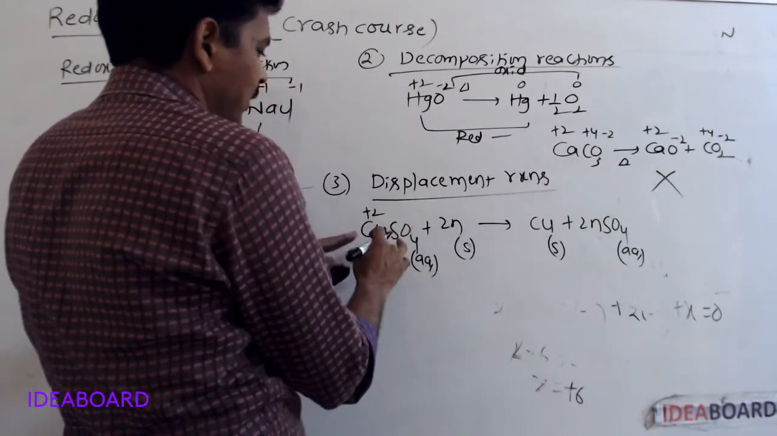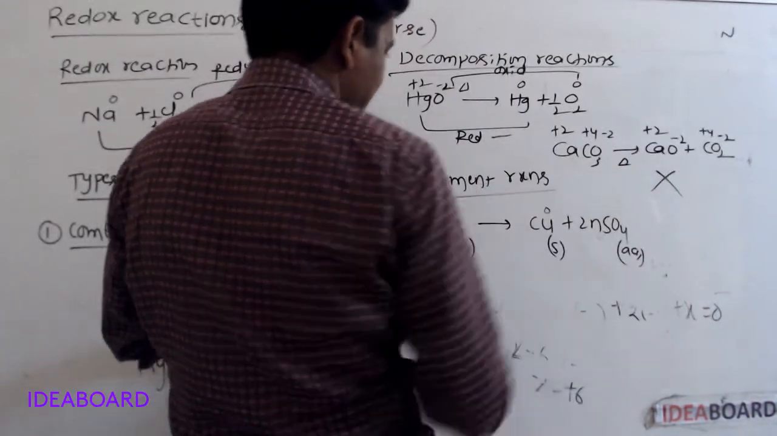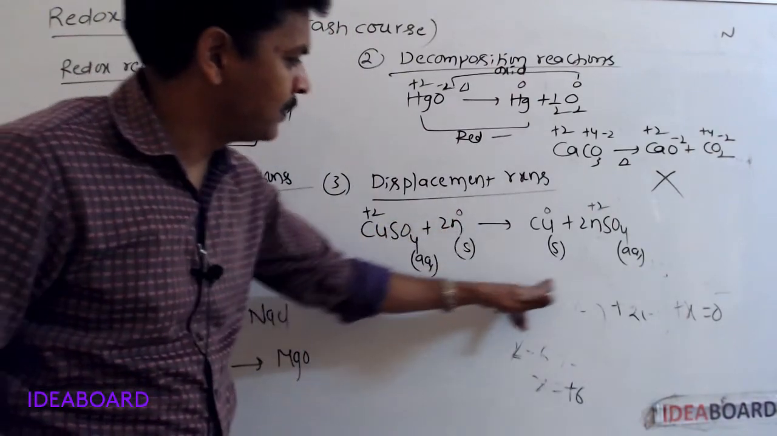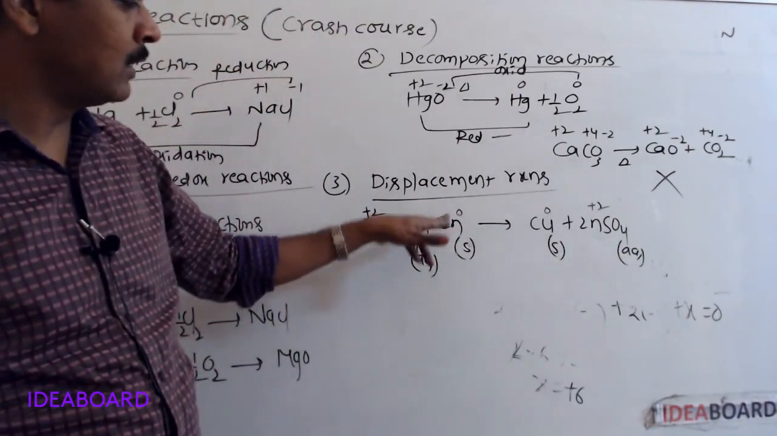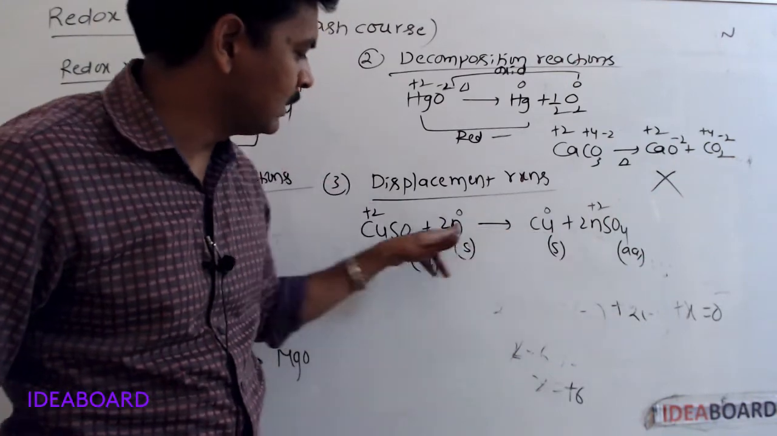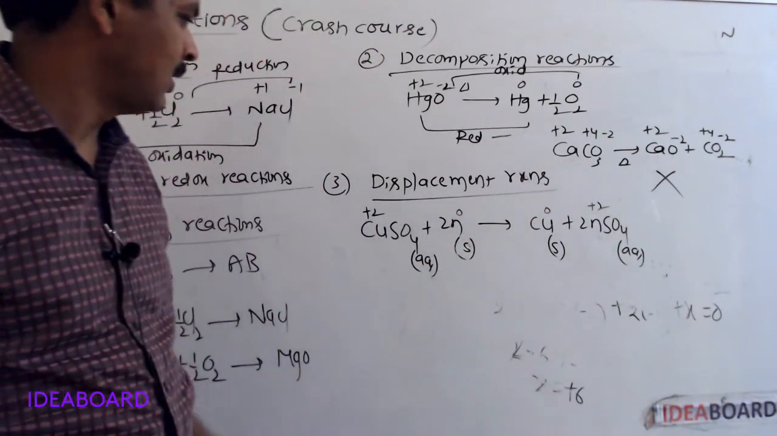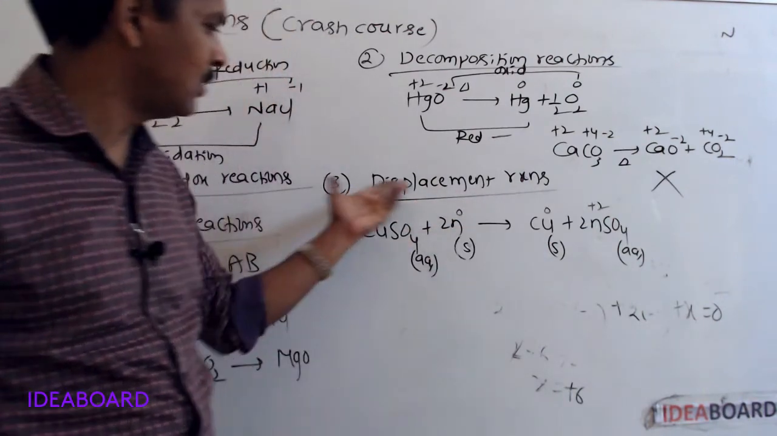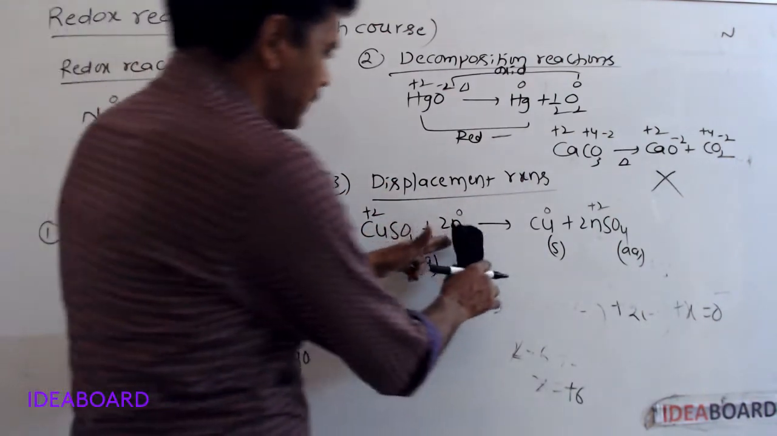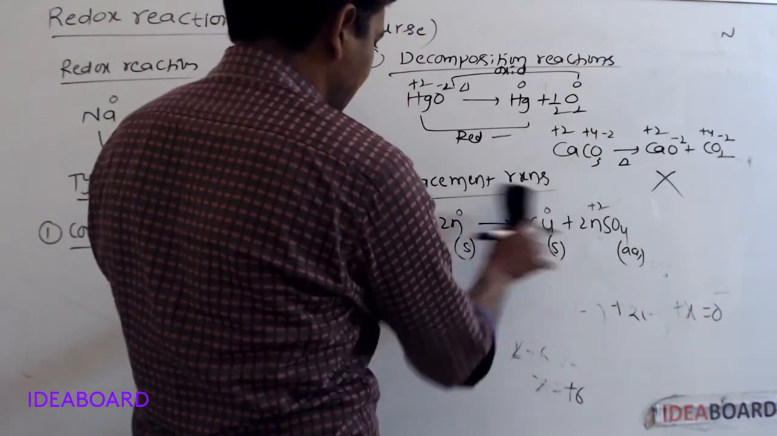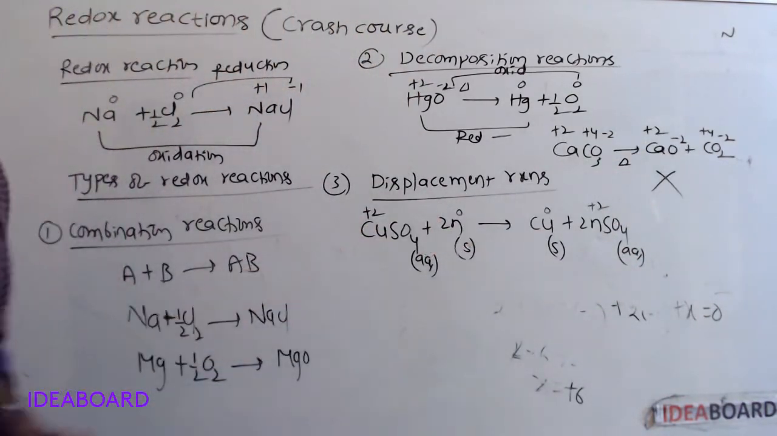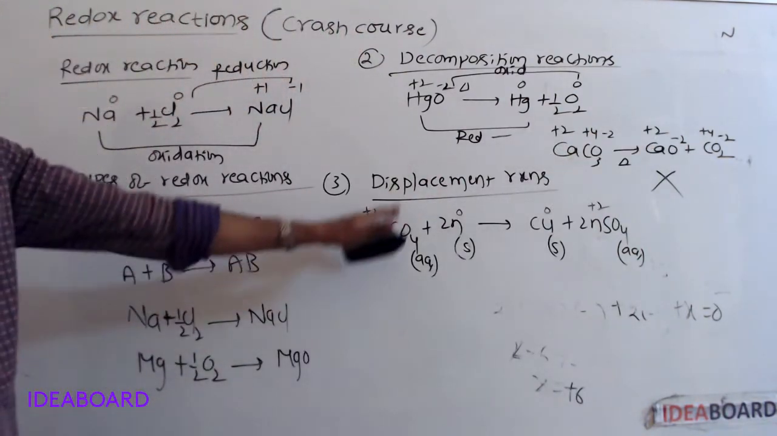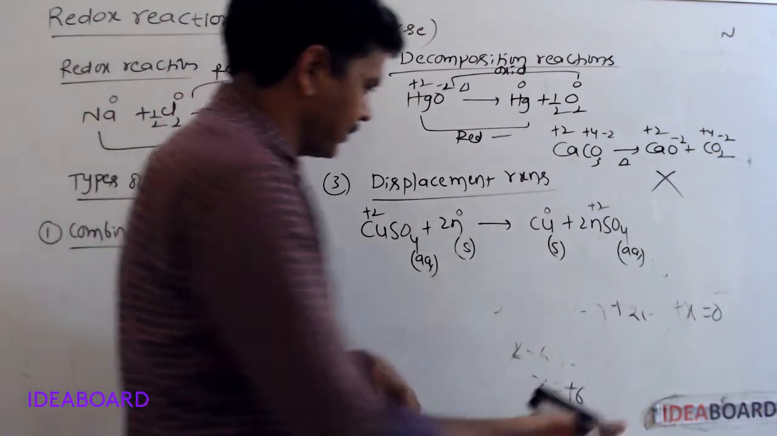Here the oxidation number of copper is plus 2, but here 0. For zinc it is 0, here plus 2. So the oxidation number of zinc increases from 0 to plus 2; increasing of oxidation number is called oxidation. The oxidation number of copper decreases from plus 2 to 0; decreasing of oxidation number is called reduction. This is oxidation, this is reduction. The overall reaction is a redox reaction, a displacement reaction, a metal displacement reaction. This is an example of a metal displacement reaction.